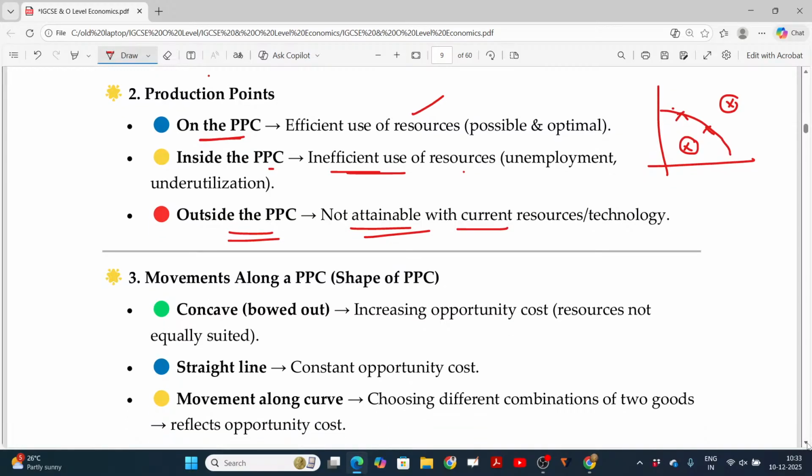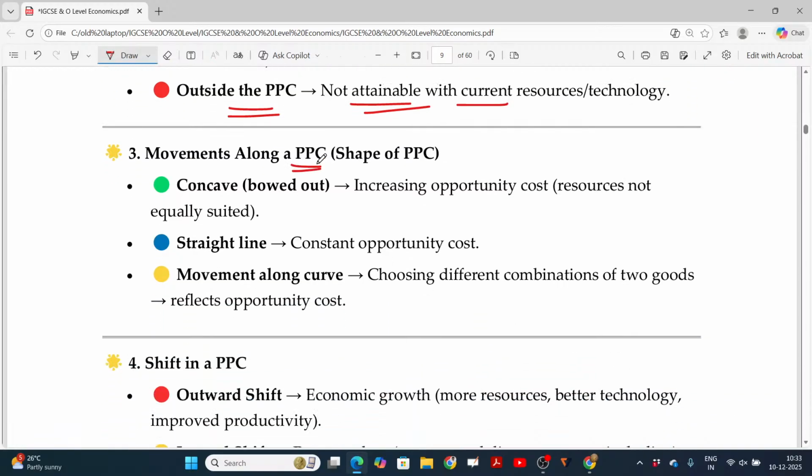Now, movement along a PPC and the shape of the PPC. The PPC is concave, bowed out, showing increasing opportunity cost. Why is it bowed out? Because of the opportunity cost: resources are not equally suited. For example, let's see.